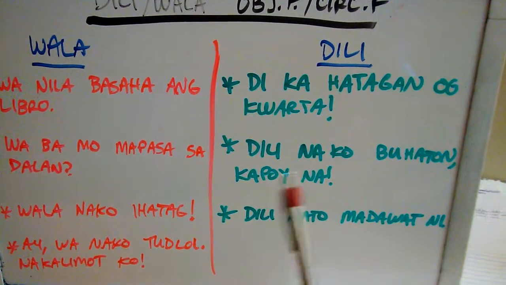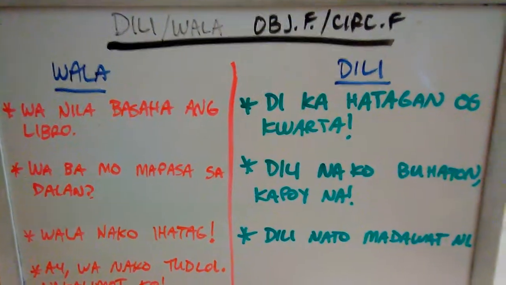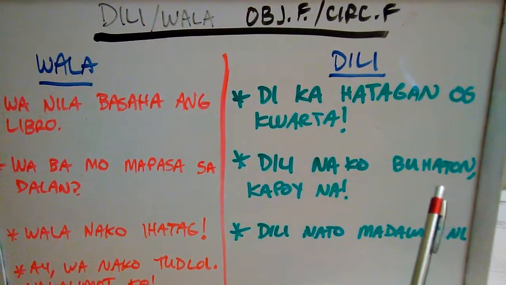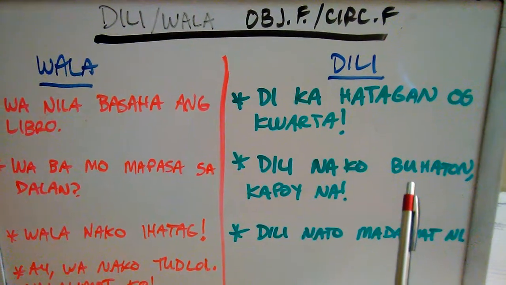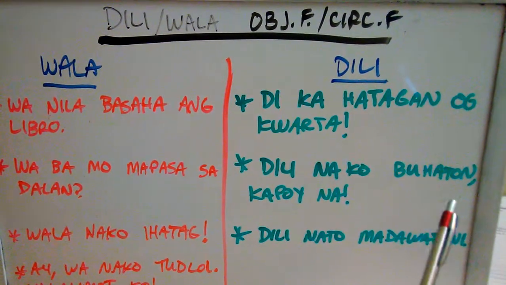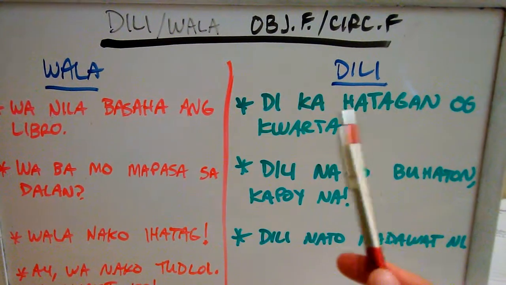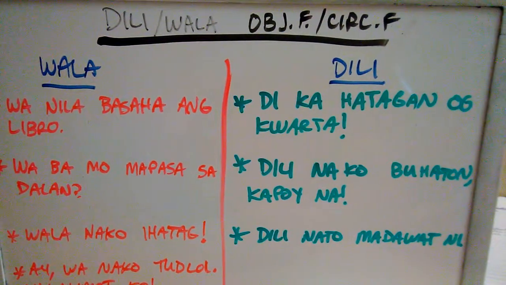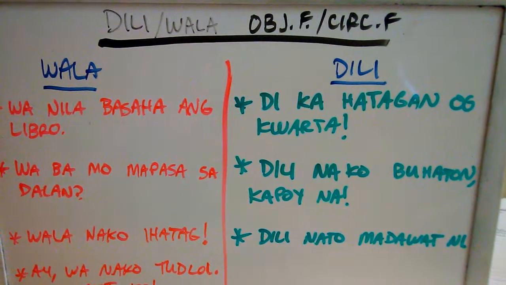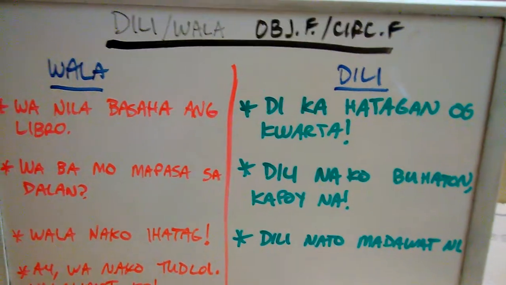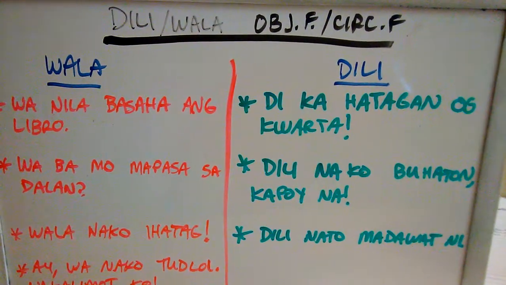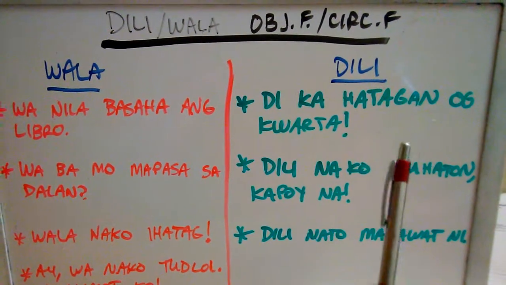Dili nato madawat ni. For these, look at how buhaton takes in the future, right? The incepting and the incomplete on dili can take it versus this un ending, which is the imperative, in the circumstantial that dili can also take. So just make sure you keep a close observation with the tenses, right?